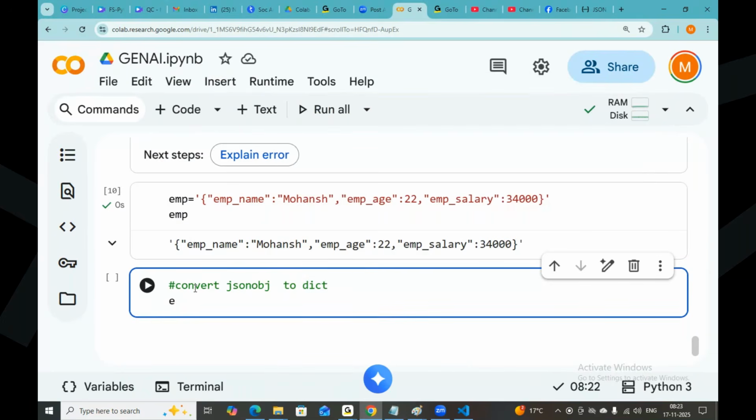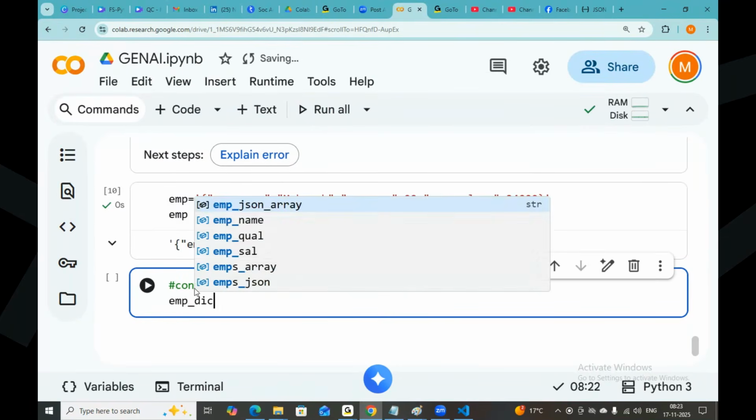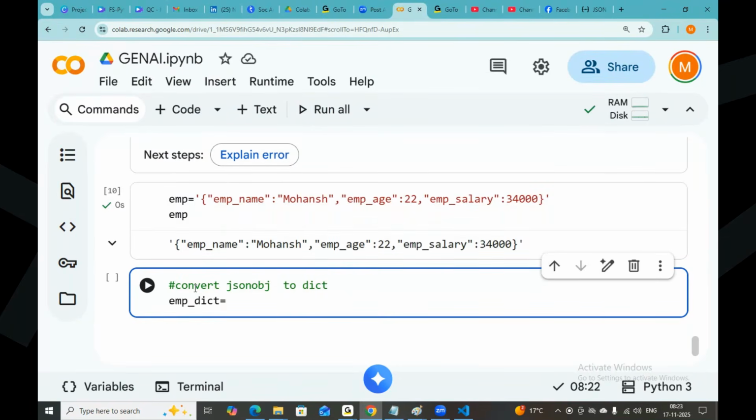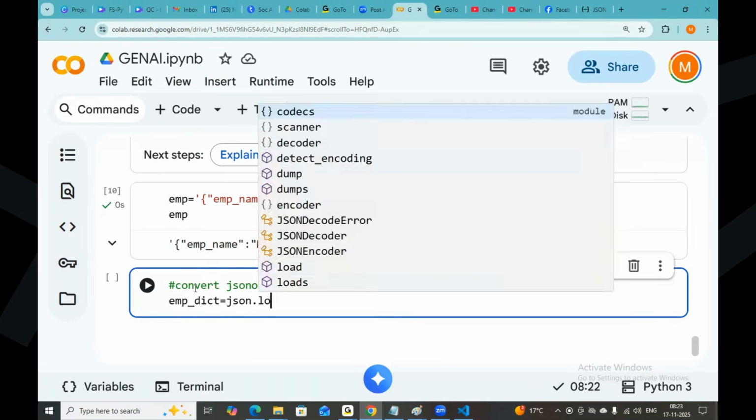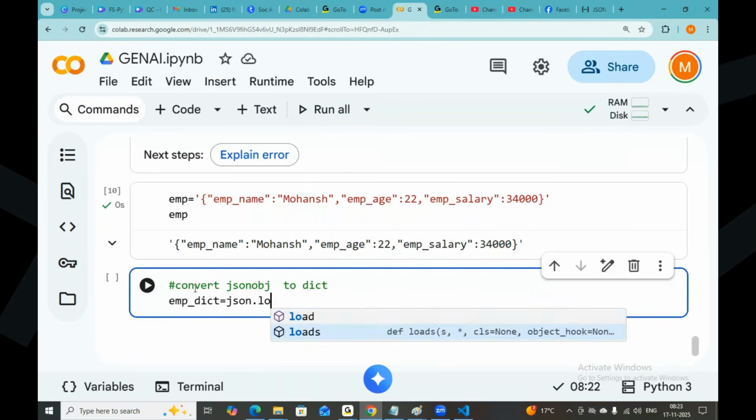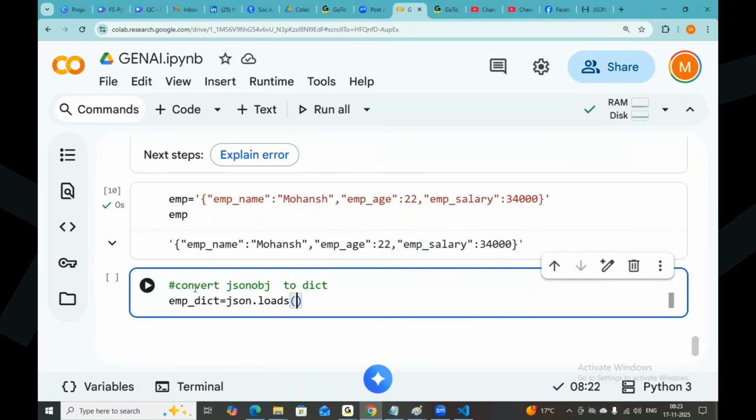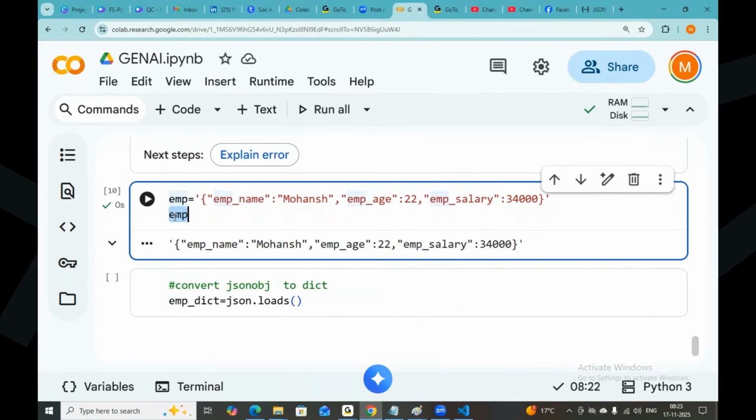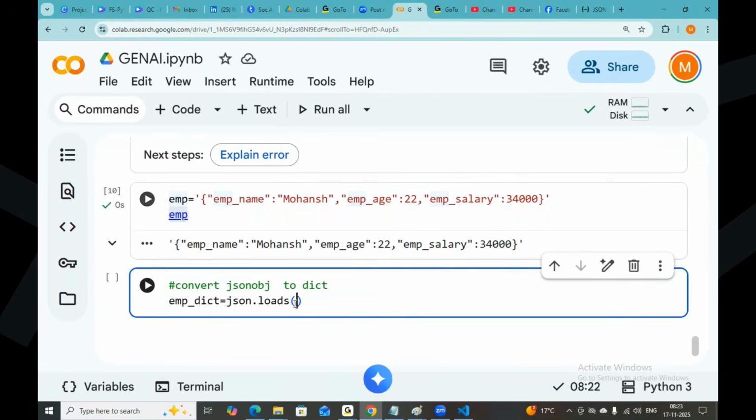Now emp dictionary is equal to. There is one more method. We already saw the dumps method. Now we need to see the loads method. There is one more method called loads. json.loads of what? Loads of emp.